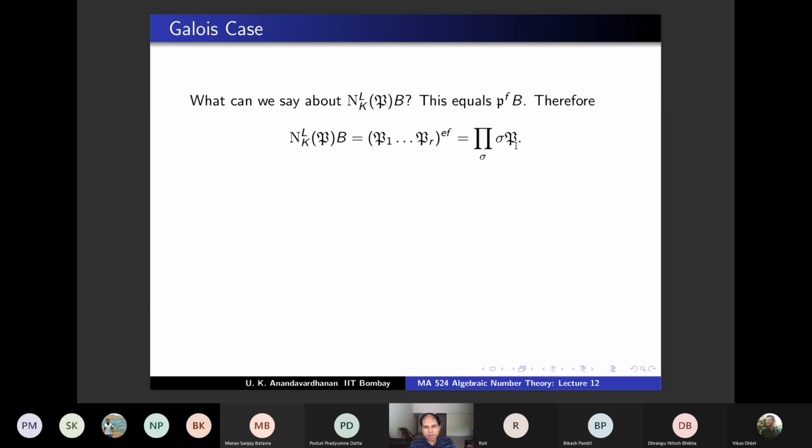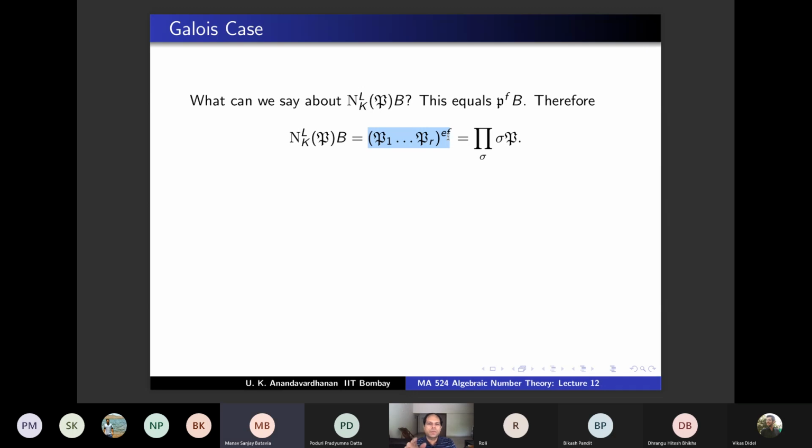If you fix a prime lying above P, let's say capital P, and you take all the Galois conjugates, they are precisely all the primes lying above P. But what are all the primes lying above P? All the distinct primes lying above P are exactly this. And therefore, all the primes lying above P are precisely this.